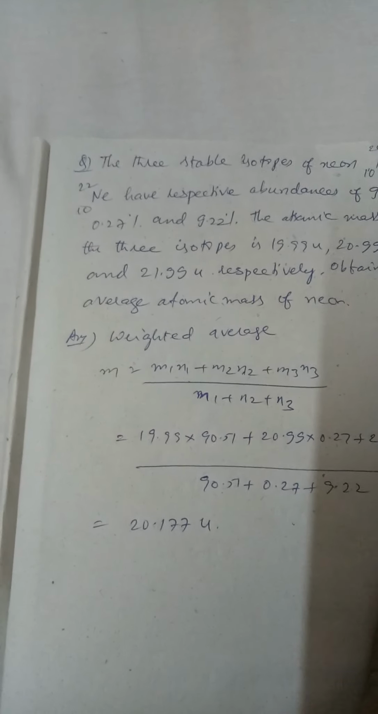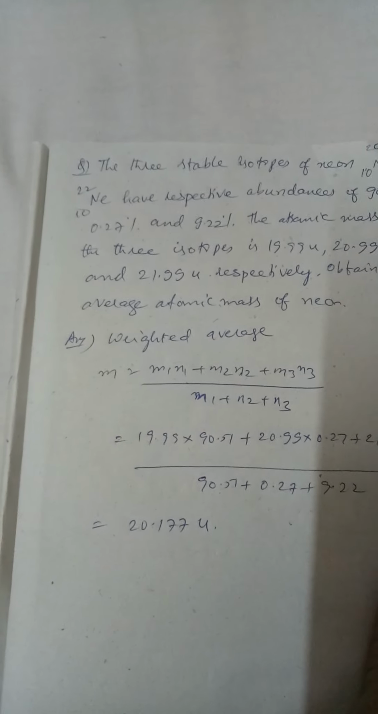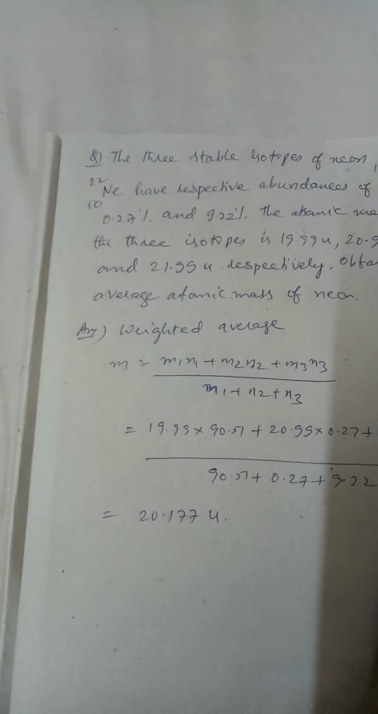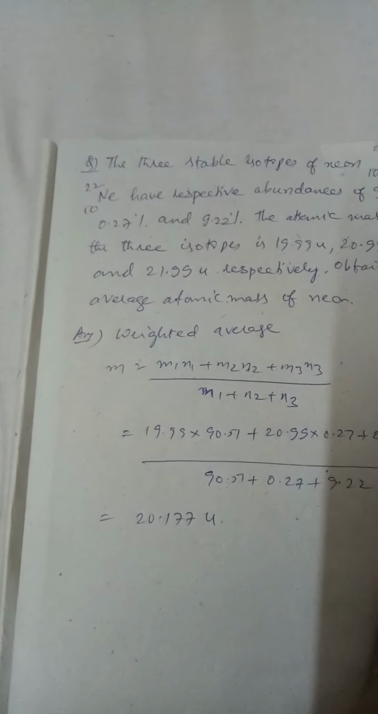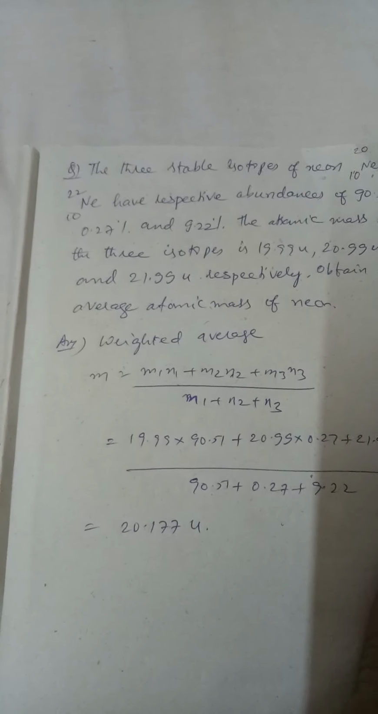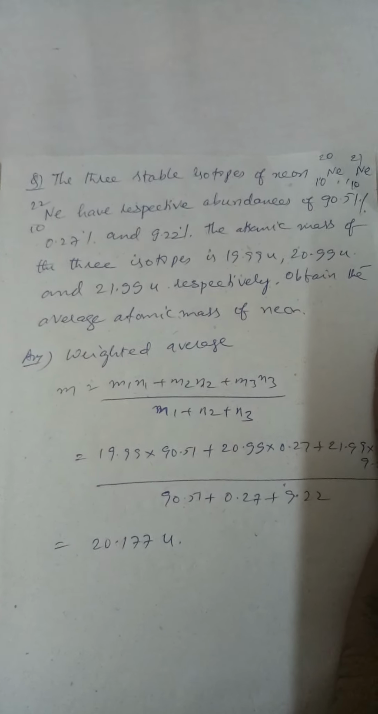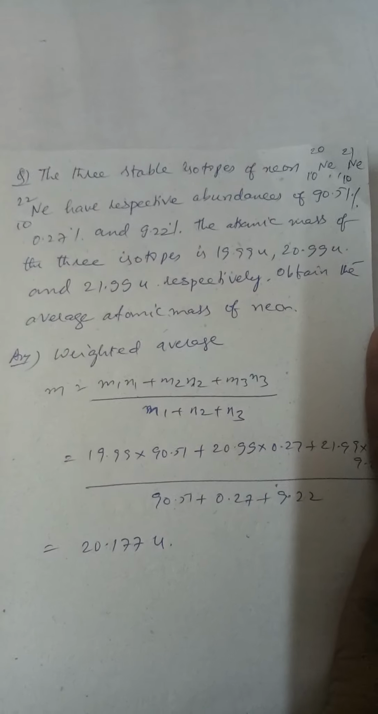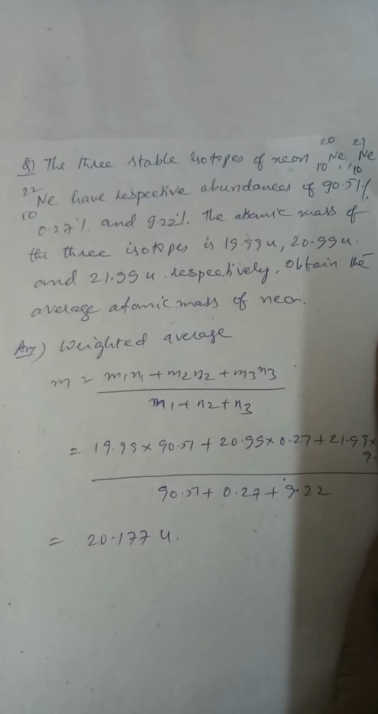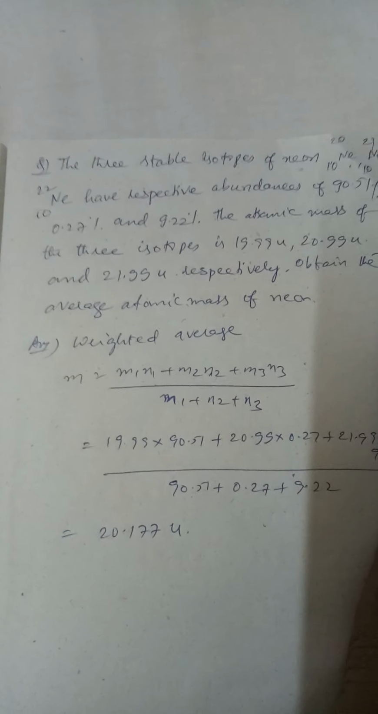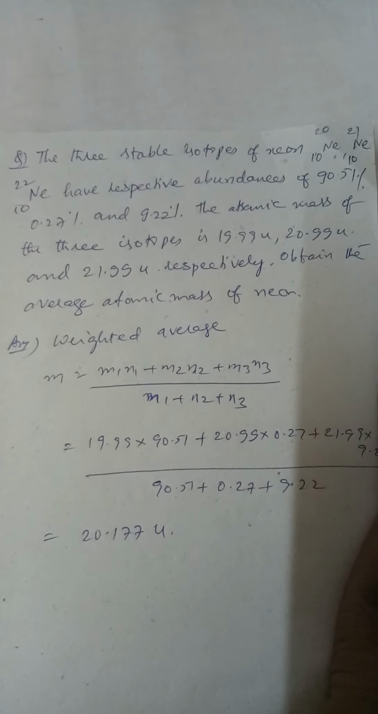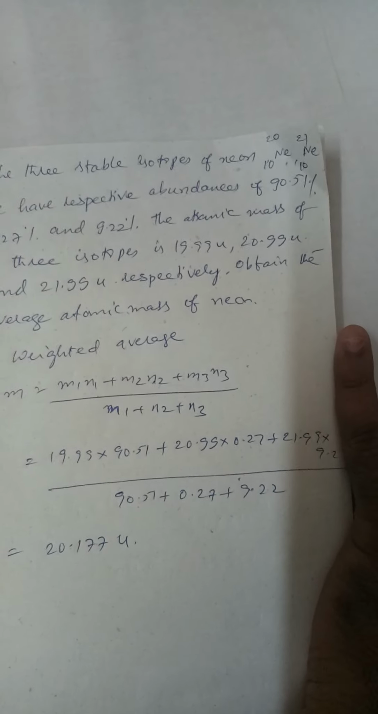So here the question is given in terms of percentage. So the denominator, if you see, you get 100. We are talking about, let us say, 100 neon isotopes are found. So 90.51 is N1, 0.27 is N2 and 9.22 is your N3, right? And their individual masses are given. So M1 is equal to 19.99, M2 is equal to 20.99 and M3 is equal to 21.99.